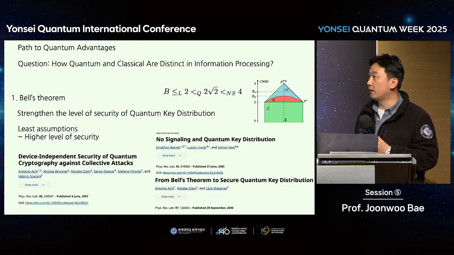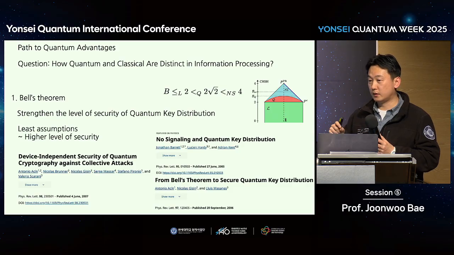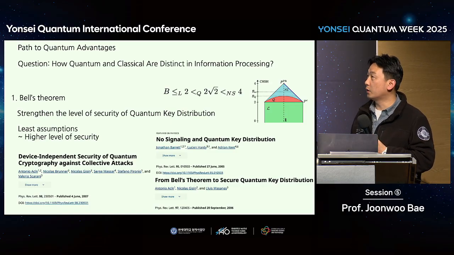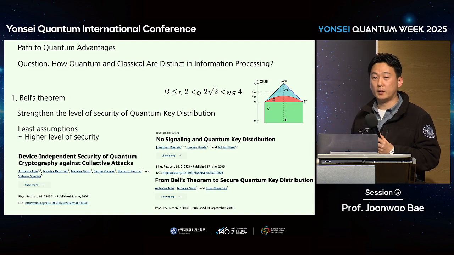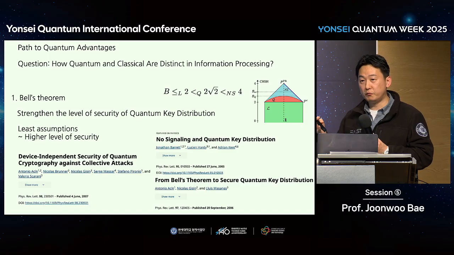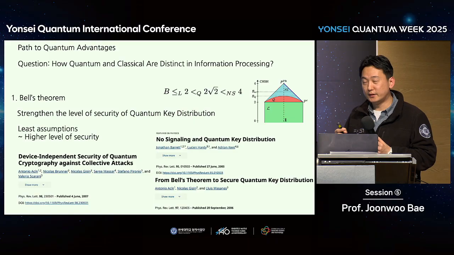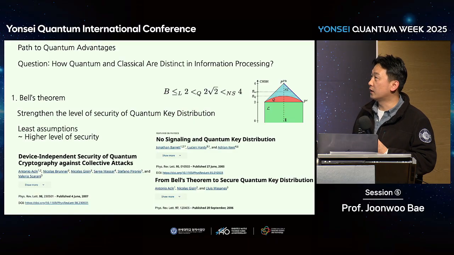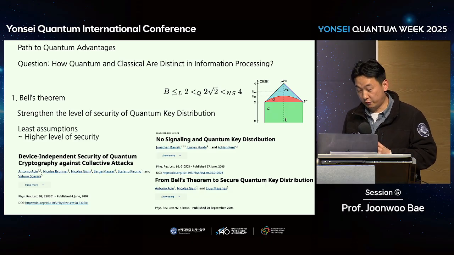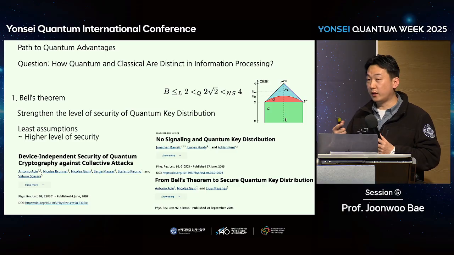So maybe the first one would be Bell's theorem. Bell inequality tells us about some statistics on measurement outcomes of quantum systems. And the bound for a classical model is 2. And with a quantum model, we can go over that, to 2 square root 2. But this is not a limitation dictated by relativity causality. In physics, relativity causality dictates an even larger bound of 4. And we don't know any system yet that reaches these 2 square root 2 and 4, but this doesn't violate any other physical principles.